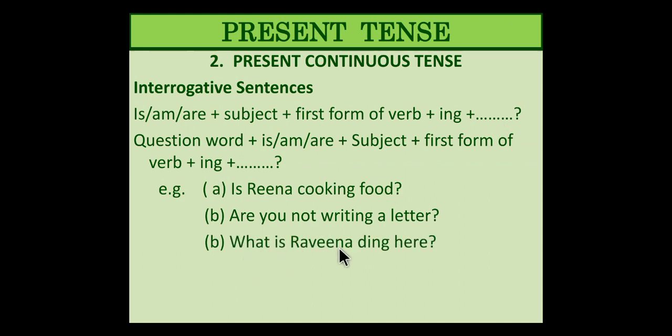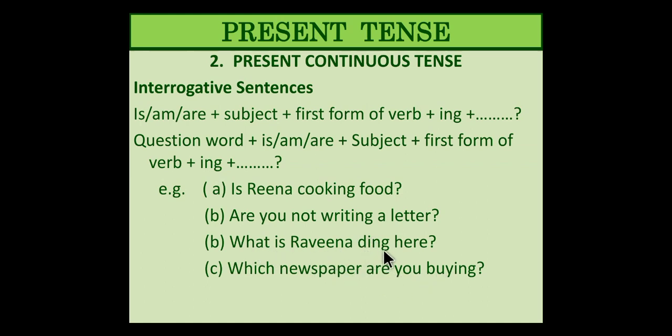Next, what is Ravina doing here? D-O-I-N-G, doing. I had typed it personally, so please ignore the typo errors. What is Ravina doing here? Then, which newspaper are you buying?